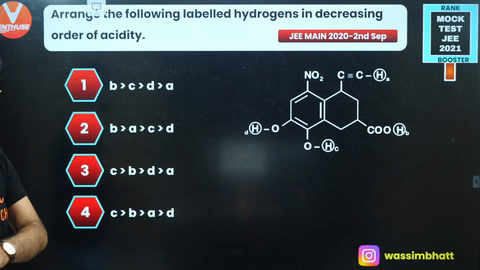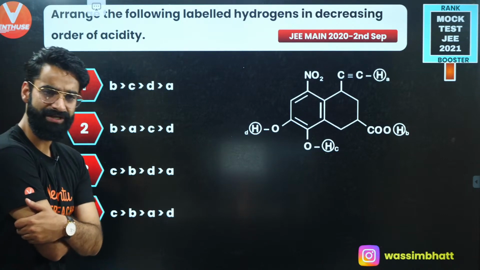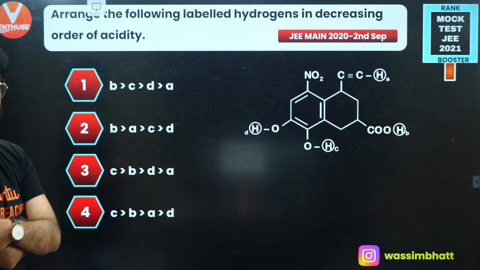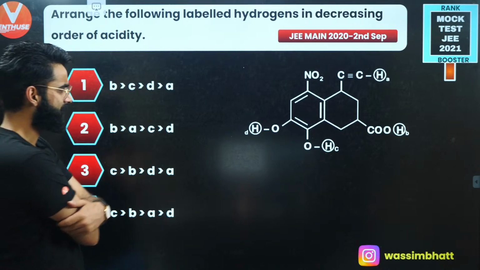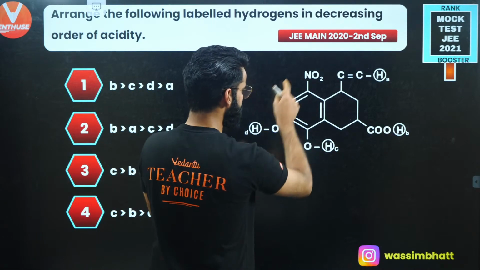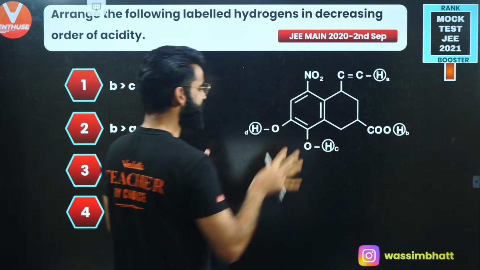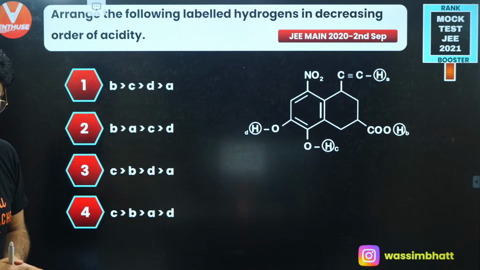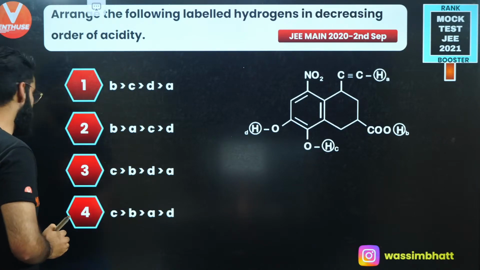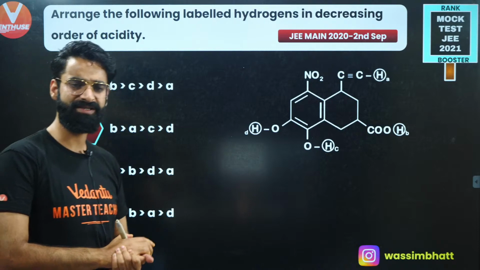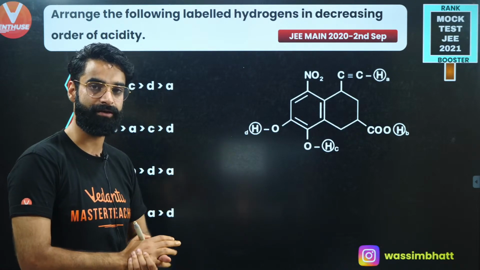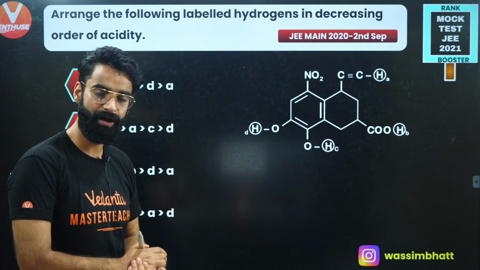Arrange the following labeled hydrogens in the decreasing order of the acidity, okay? Basically, these are the hydrogens which are given to me, right? I need to check the acidity of these hydrogens, which hydrogen is more acidic. That's something which I need to check, okay? How do I check that?